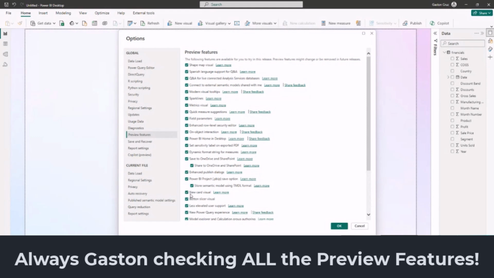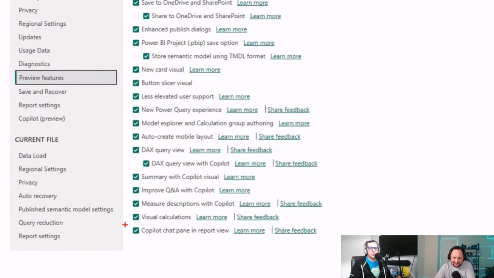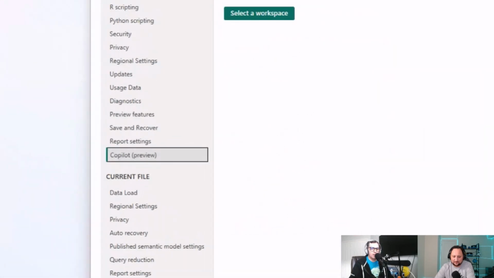I really love to try the latest announcements from Power BI. But one of the great deals here is the last one: you can enable the Copilot chat pane in your report view. And as well, I have this option in the left pane to enable Copilot.